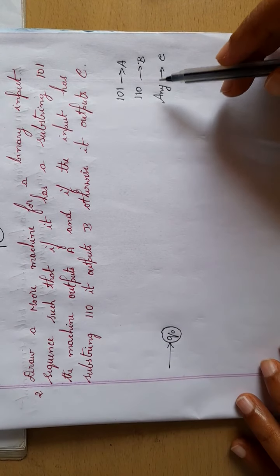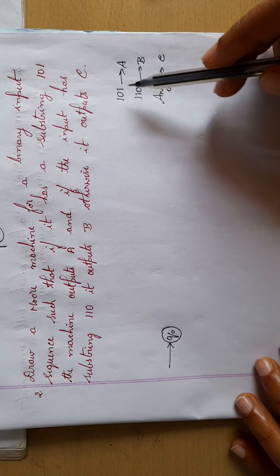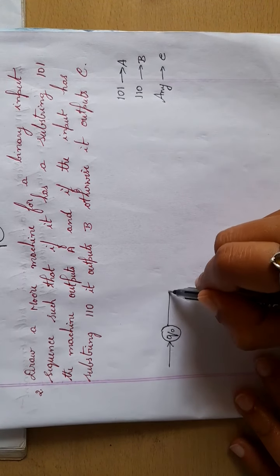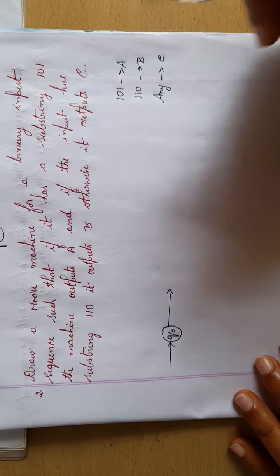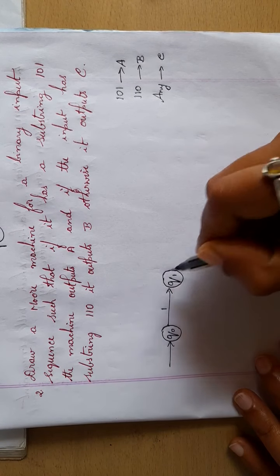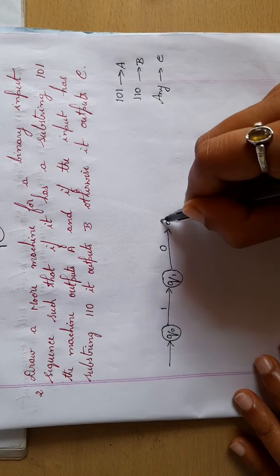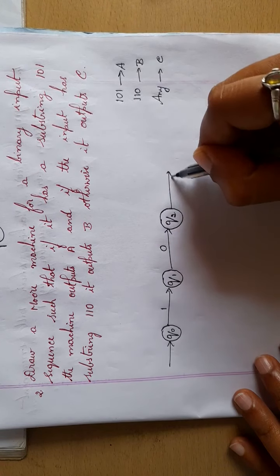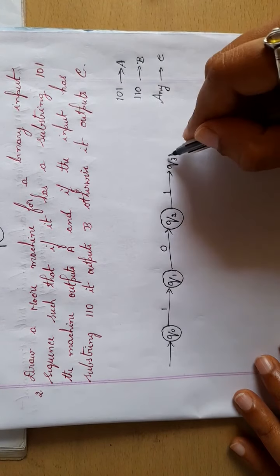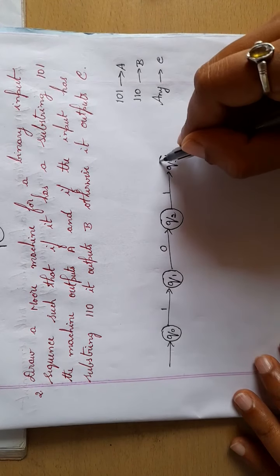So you know how to draw a DFA if the substring is given. So these two will be the base cases. With respect to this, I will draw a DFA now. From Q naught, 101 will give A. So from Q naught, if I read 1, 0, 1, then my output will be A. I will write the output here itself. So if I read 101, the output is A.